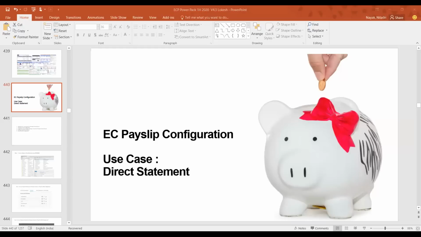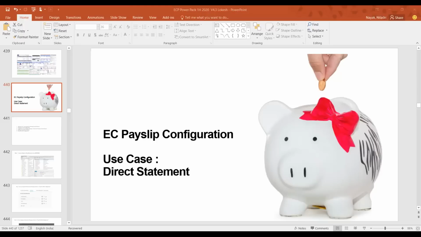If you refer, this will be coming under your P2P, point-to-point replication guide. In that there is a topic called pay statement. If you go there, there are different types of pay statement, like direct statement, something called arrow based statement, and something called Fiori based statement. But what I recommend, or even SAP recommends, is that you use the direct pay statement.